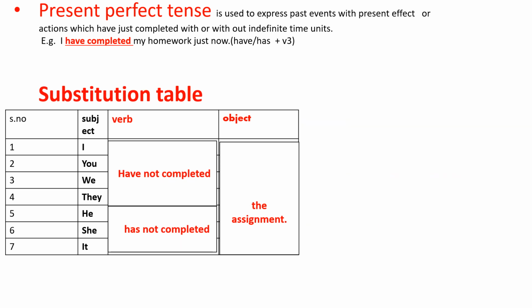We can even make negative sentences using not. Here we are placing not in between have and completed, and in between has and completed. Have not completed, has not completed. Again using subject, verb and object, we are going to make 7 sentences again. This time, instead of positive sentences, we are making some negative sentences.